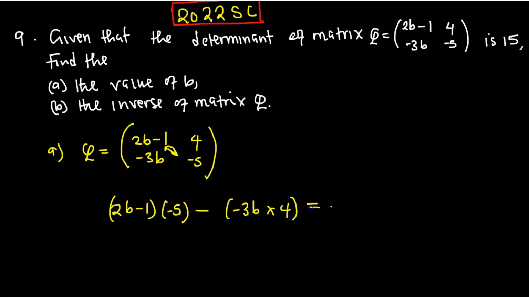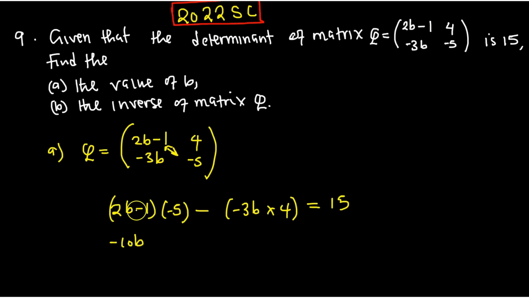Now, this is equal to 15. Now, here you are going to have this 5 multiply, in short, 5 multiplies everything that is in the bracket. So we are going to start with 5 multiply, since we are starting with this side. So negative 5 multiplied by 2 is going to give us negative 10B.